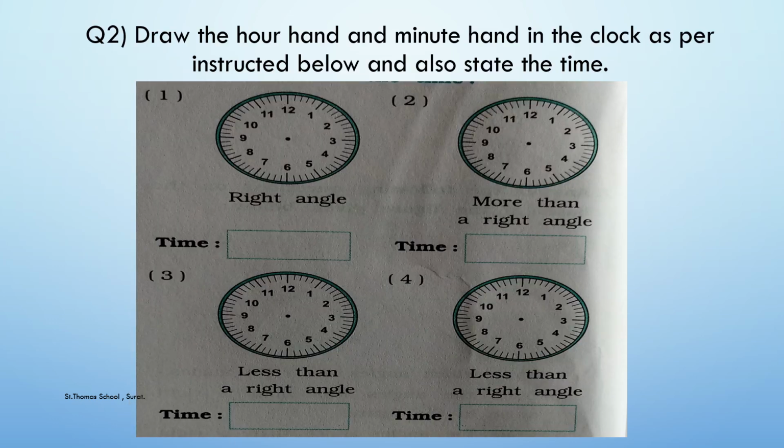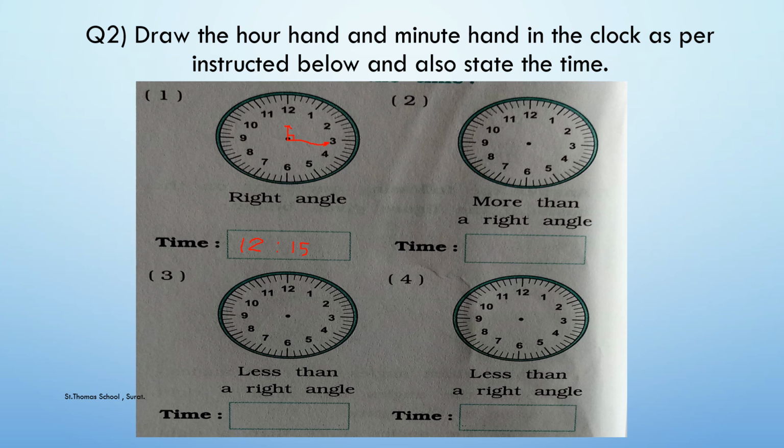Clear? Question number 2. Draw the hour hand and minute hand in the clock as per instructed below and also state the time. So now let's do it. Question number 1, you have to make a right angle. So you can take any time. Say for an example, I am taking the time as 12:15. So then you have to make the hour hand and the minute hand. So we have our hour hand towards the 12 and our minute hand towards the 3. So the angle that has been formed is a right angle.